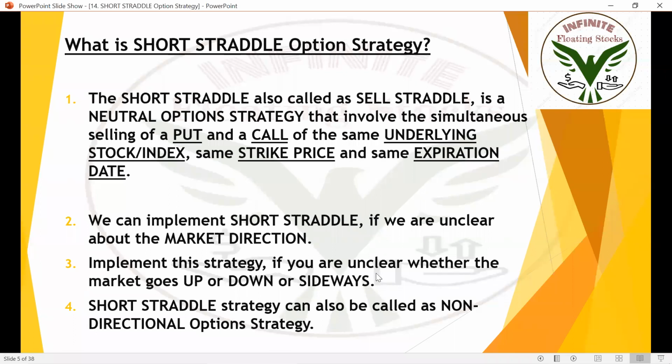Implement this strategy if you are unclear whether the market goes up or down or sideways. The market can go upward, downward, or sideways. You can implement this strategy irrespective of market direction, because this strategy is neutral, and it is also called a non-directional option strategy, because irrespective of market direction, it helps you make money.